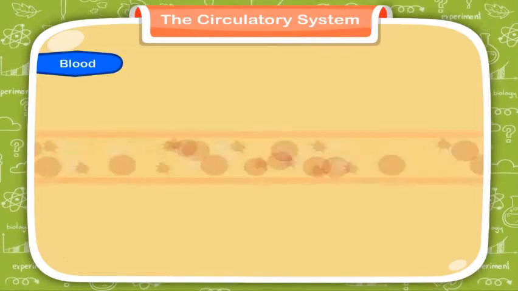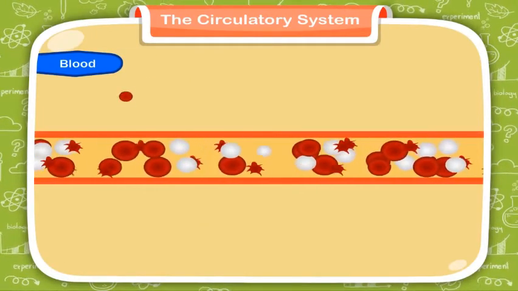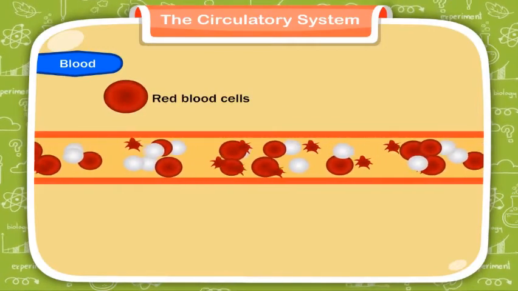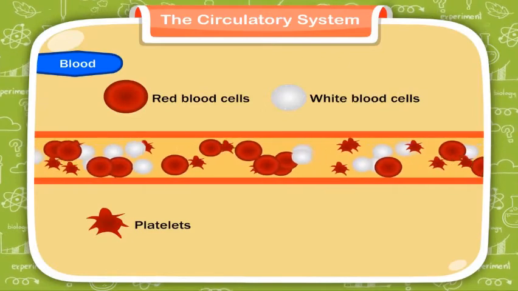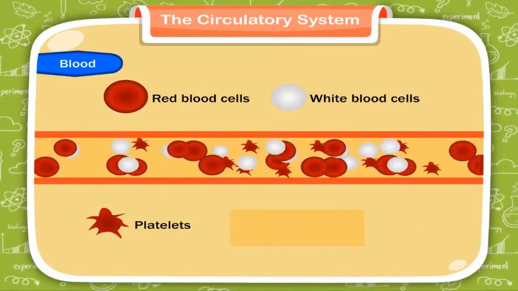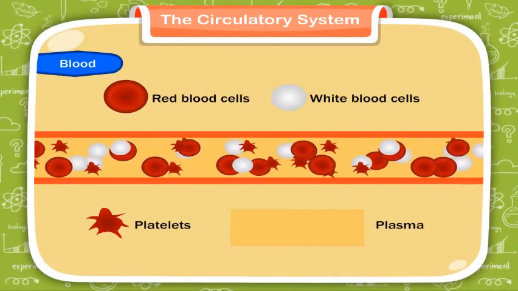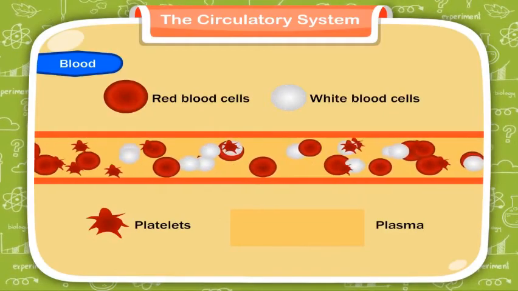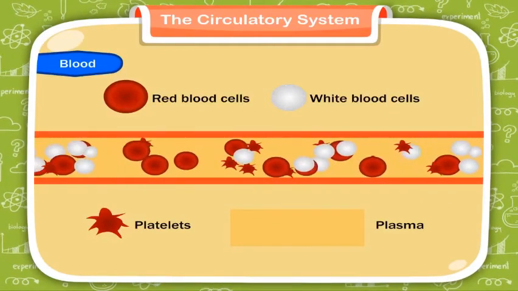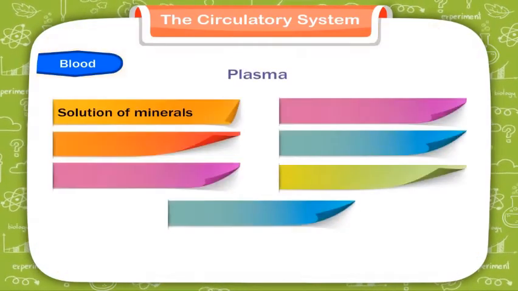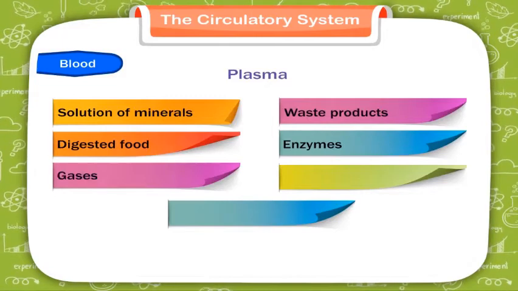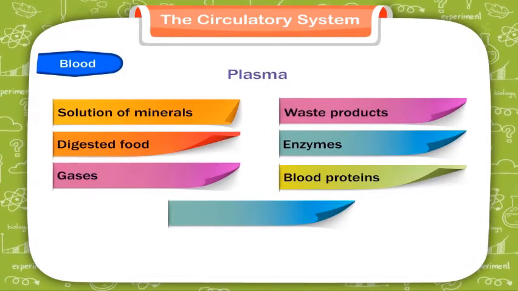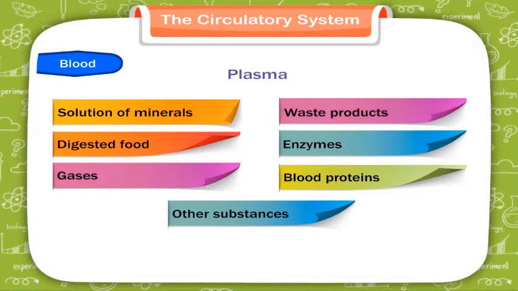Blood. Blood is a fluid tissue. It has red blood cells, white blood cells, and platelets floating in a liquid which is called plasma. Plasma is a yellowish fluid and contains about 90% water. Plasma is a solution of minerals, waste products, digested food, enzymes, gases, blood proteins, and other substances.